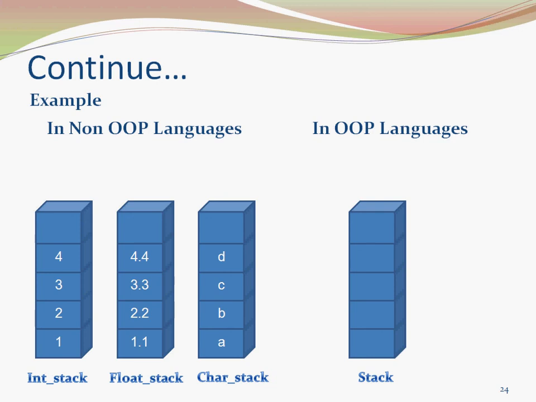The algorithm that implements each stack is the same, even though the data being stored differs. In a non-object oriented language, you would be required to create three different sets of stack routines. As you can see, int stack, float stack, and char stack are the three routines of stack, with each set using different names.